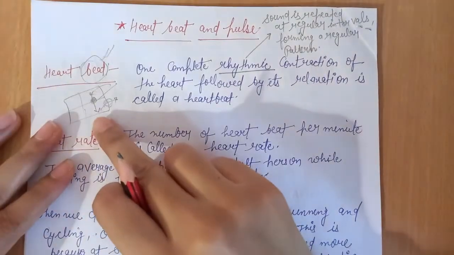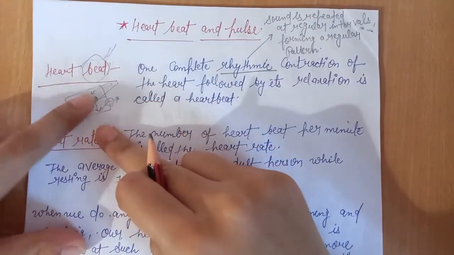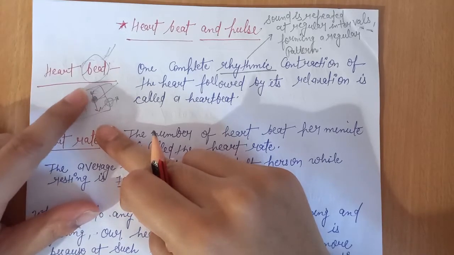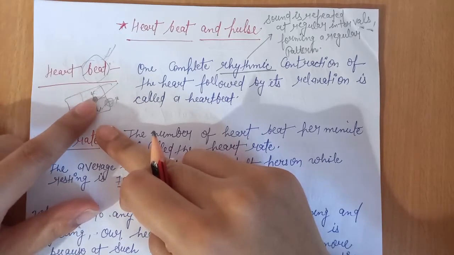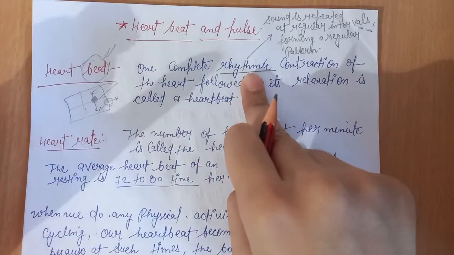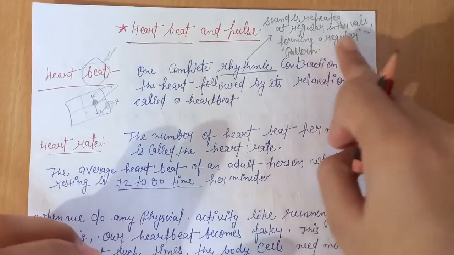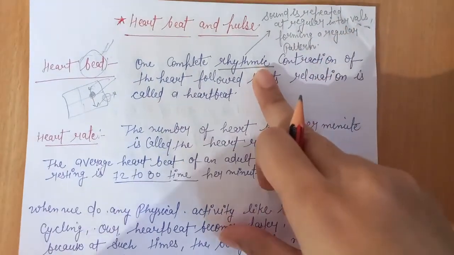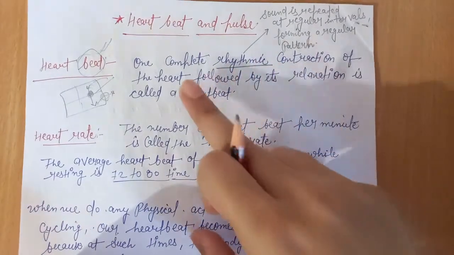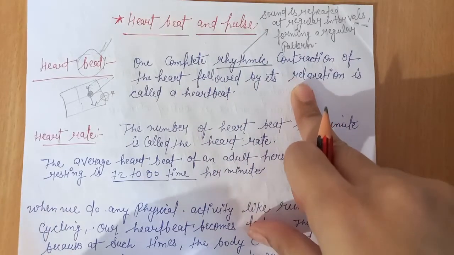So students, you know that as the auricle and ventricle receive the blood, at the time of receiving blood they remain in the relaxed condition. One complete rhythmic means the movement or the sound that is repeated at regular intervals, forming a regular pattern of creating a sound, that we call rhythmic. So one complete rhythmic contraction of the heart is followed by its relaxation, because the heart also remains in a relaxed condition.